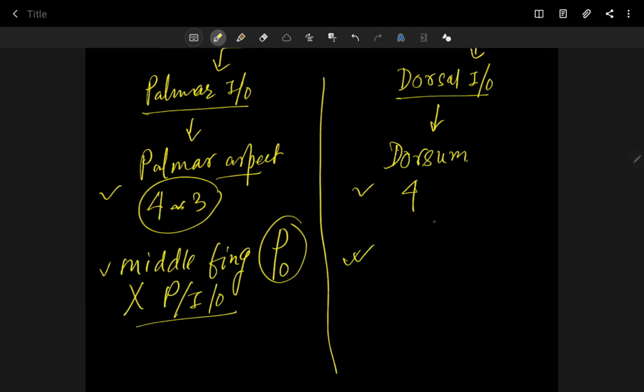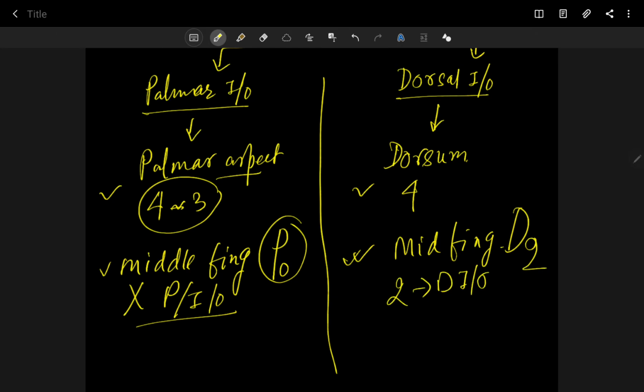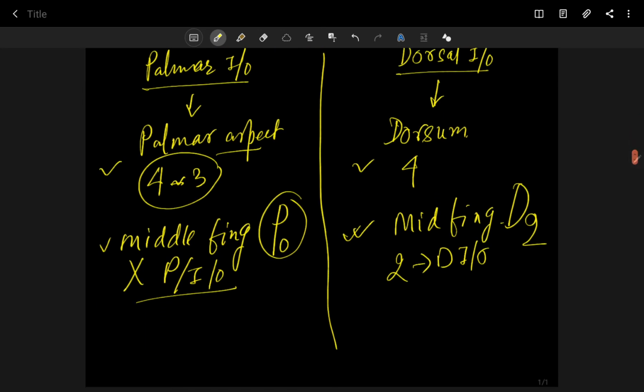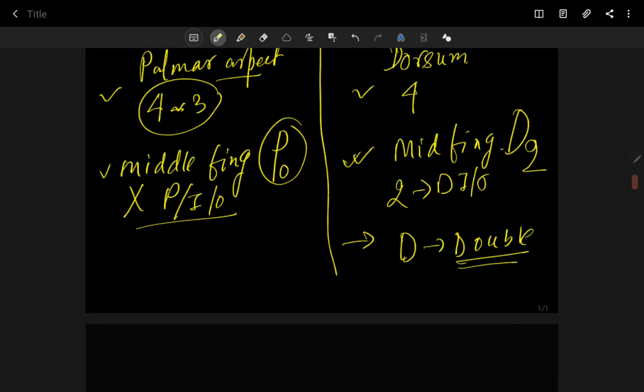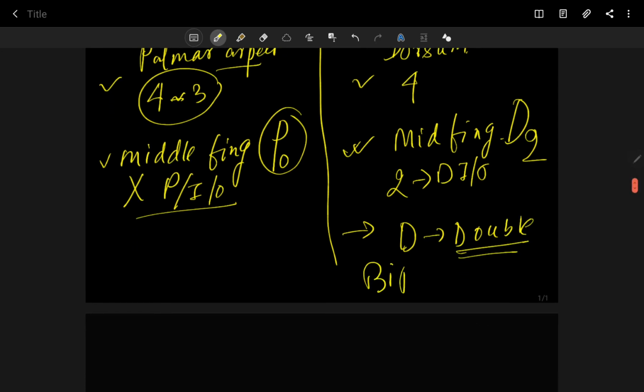But your middle finger has two dorsal interossei, D2. Two dorsal interossei muscles, D2. Now dorsal interossei, D for dorsal and D for double. You can remember like this, D for double. So all dorsal interossei are bipinnate.